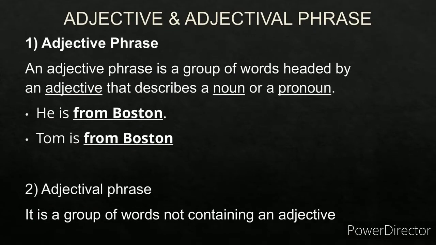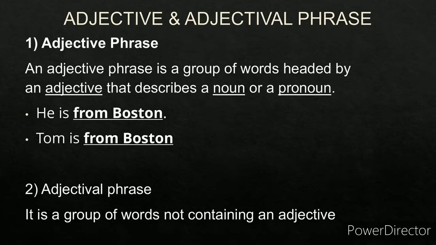Now, what is an adjective phrase? An adjective phrase is a group of words that contain an adjective that describes a noun or a pronoun. An adjective phrase, I repeat, is a group of words headed by an adjective that describes a noun or a pronoun. For example, he is from Boston. Now, he is the pronoun here. So he is modified. There's more information given about the pronoun he. He is from Boston. So from Boston becomes the adjective phrase.